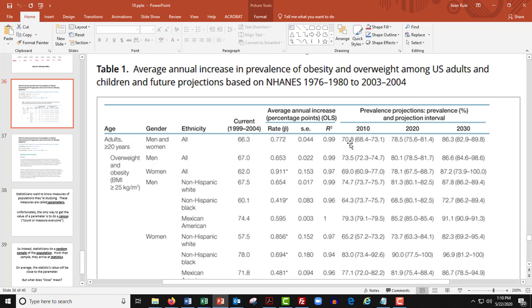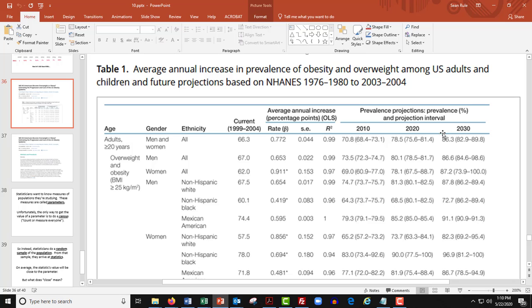If you subtract 68.4 from 70.8, it looks like you get 2.4, which is roughly the same thing you get if you go from this one minus this one. So this one's got a margin of about 2.4. This one looks like it has a margin of about 2.9. And that one has a margin of about 3.4, 3.5, which makes sense.